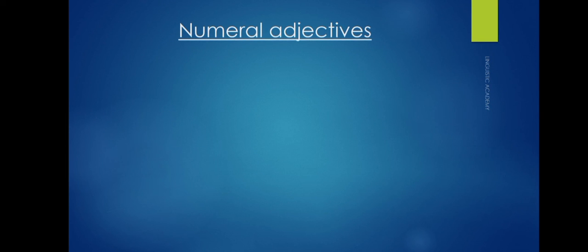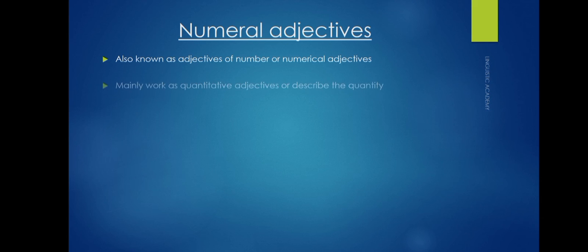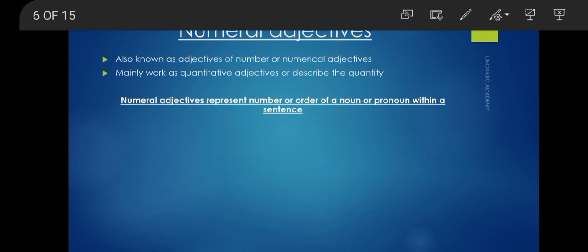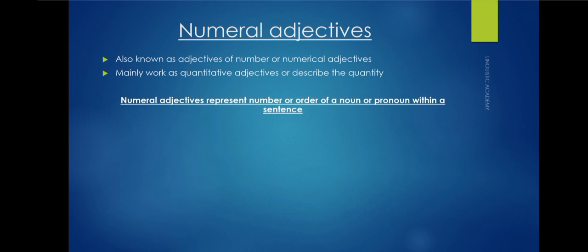Numeral adjectives. Earlier we were studying quantitative adjectives that mostly talked about uncountable nouns. But when it comes to countable nouns, here we go for numeral adjectives. Numeral adjectives are also called adjectives of number or numerical adjectives because they mainly work as quantitative adjectives in a sentence. Now, why are they called adjectives of quantity? Because they represent the number or order of a noun within a sentence.